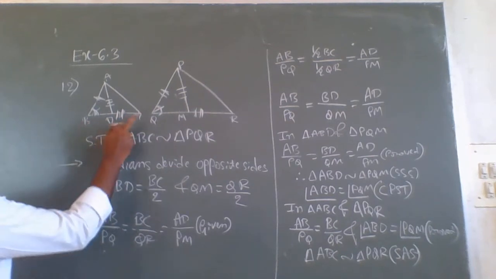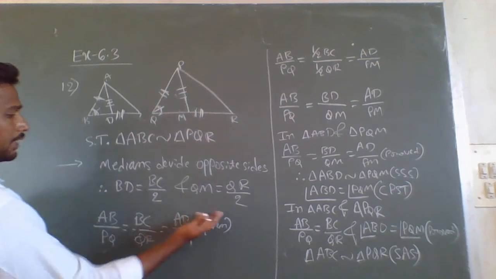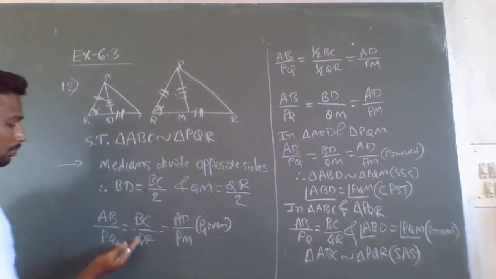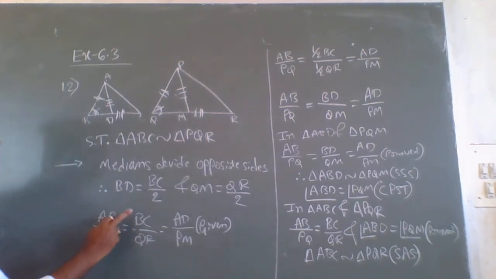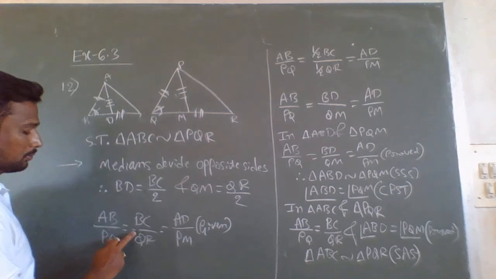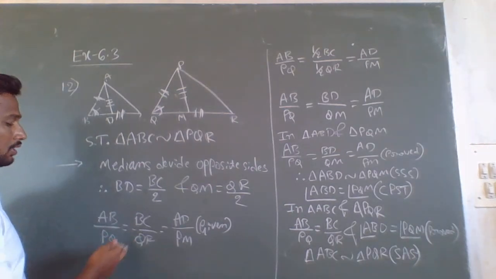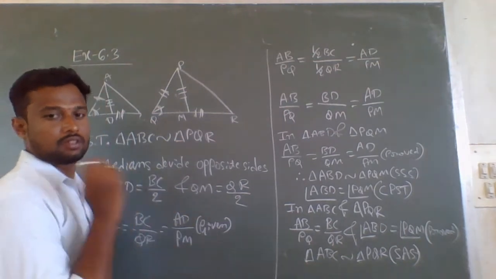Therefore BD is equal to BC by 2, and like that QM is equal to QR by 2. In the place of BC and QR we can multiply 1 by 2 to both sides. Therefore we get 1 by 2 BC by 1 by 2 QR. If you divide, we get BC by QR only, so there is no change.